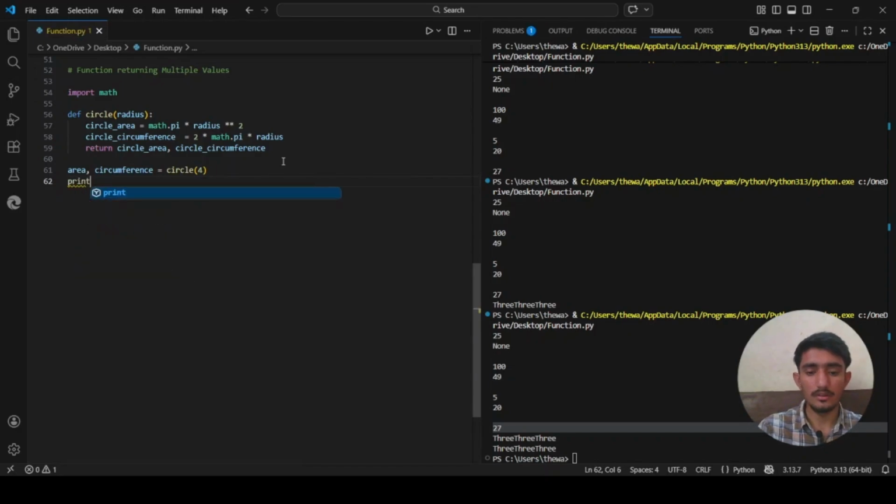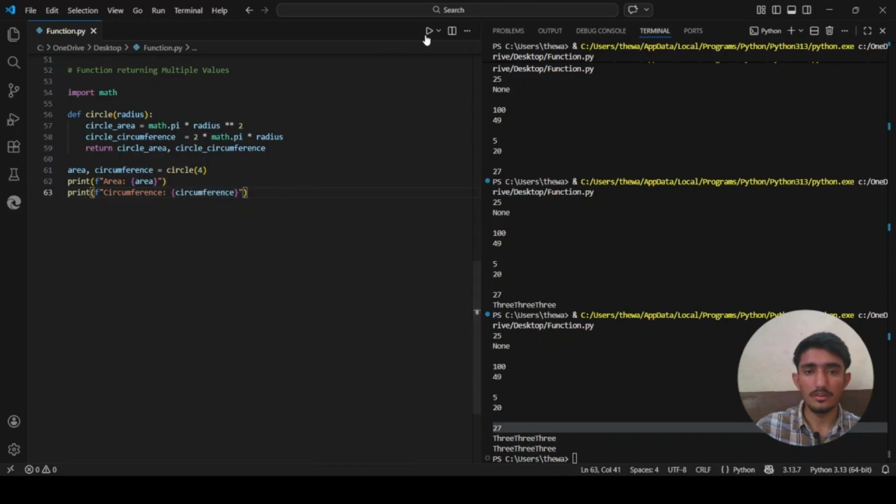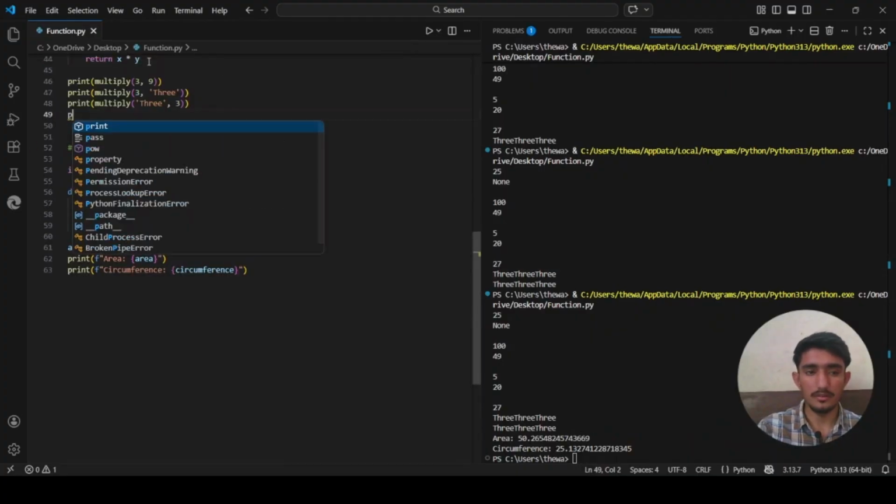Then we will print whatever the values are. Let's say print the area is whatever the area is. After that, print an f-string with whatever the circumference is. Now when we run it, you see, let me just give a blank line here.